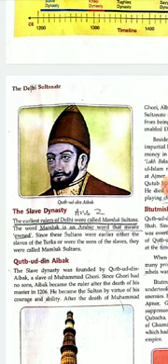Qutbuddin Aibak. The slave dynasty was founded by Qutbuddin Aibak, a slave of Muhammad Ghori. So we had learnt about Qutbuddin Aibak in the last chapter. We learnt about Aibak. We learnt about Muhammad Ghori. When we learnt about Muhammad Ghori and about his invasions, we learnt that after every invasion, after every conquest, Muhammad Ghori would return to his country, but he would leave his slave, and his slave's name was Qutbuddin Aibak. He would leave his slave behind to take care of his empire, and this slave was Qutbuddin Aibak.